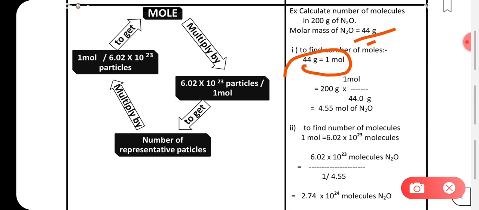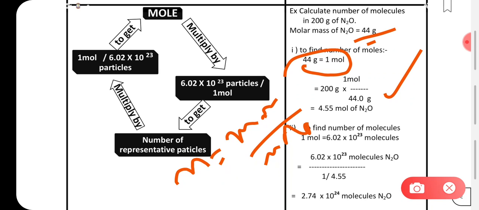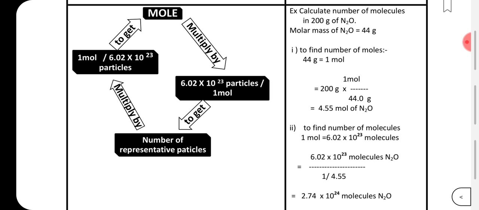So here, to find the number of moles, what you have to do is multiply 200 grams by 1 mole divided by 44 grams, so it becomes 4.55. You can use this formula again: number of moles is equal to mass upon molar mass. So again, this can be used to calculate this question. To find the number of molecules of 1 mole, everyone is calculating that. So I hope this is clear.